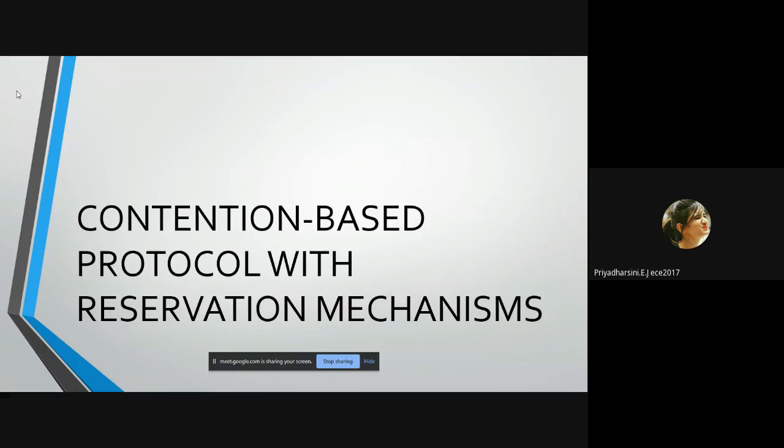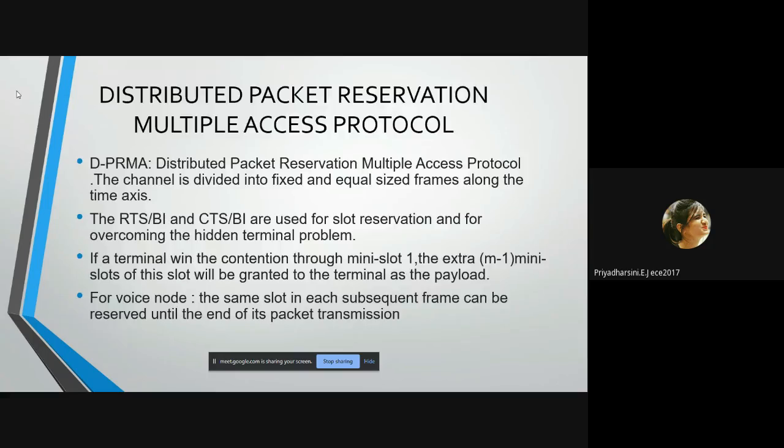Protocols described in this session have certain mechanisms that aid the nodes in effecting bandwidth reservations. Though these protocols are contention based, contention occurs only during the resource, nothing but the bandwidth reservation phase. Once the bandwidth is reserved, the node gets exclusive access to the reserved bandwidth. Hence, QoS support can be provided for real-time traffic. Now we are going to see about D-PRMA.